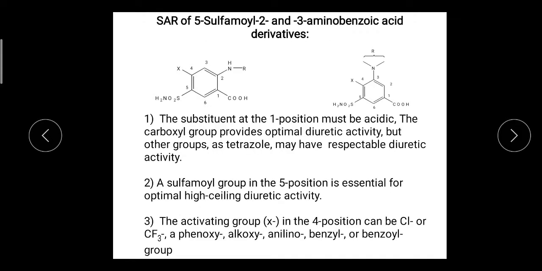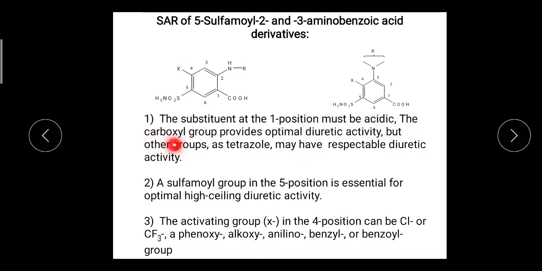Let's start the structure activity relationship of 5-sulfonamide 2 and 3 aminobenzoic acid derivatives. Here you can see both structures. This is 2 aminobenzoic acid and this is 3 aminobenzoic acid derivative. The common point is that the substituent at the first position must be acidic.